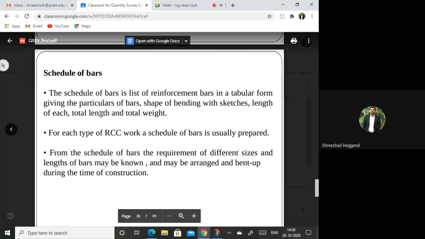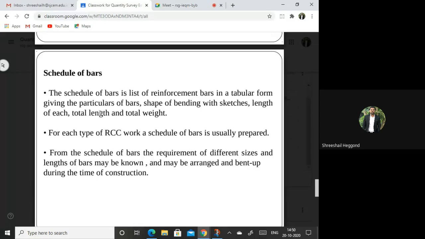Schedule of bars is the list of reinforcement bars in tabular form, giving the particulars of bars: shape of bar, the sketch of the bar, how it is visible, length of the bar of each dimension, each diameter of bar, then total length and total weight. We will be calculating the schedule of bars. In tomorrow's class, we will be preparing the table for how to find out the steel quantity for a particular given detailed drawing of the structure. That will be the schedule of bars.